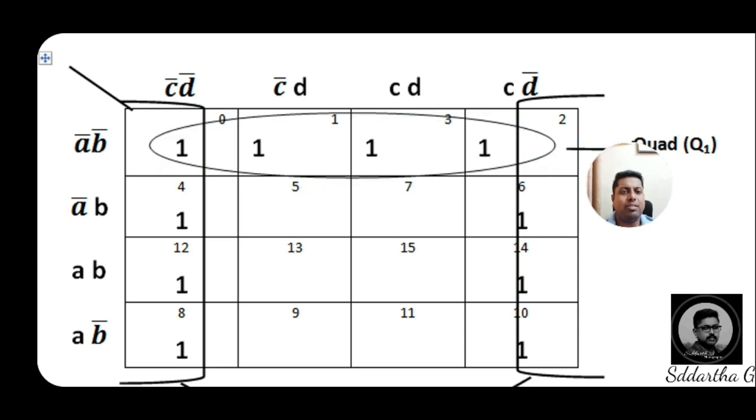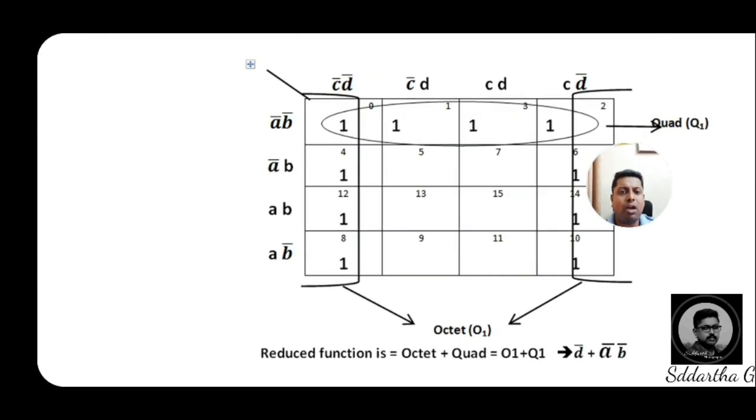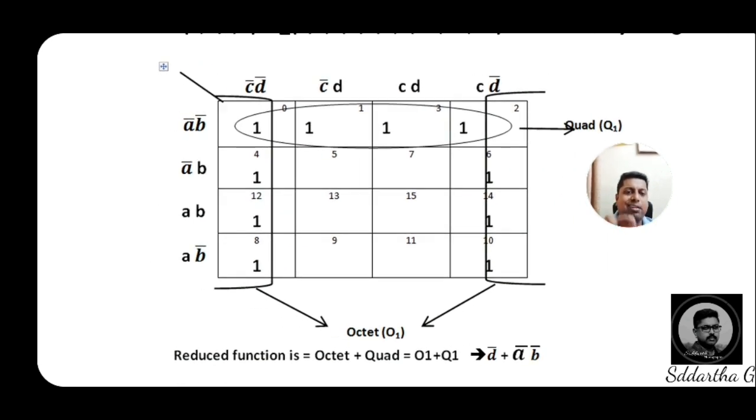Then after this, we have a chance to make one octet here. Octet means 8 adjacent ones. You may get confused: where are the 8 ones? Here, almost in between the 4 columns, we have the last 2 columns. This is part of the octet and this is also part of the octet.